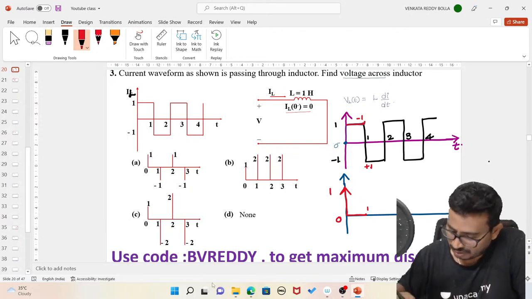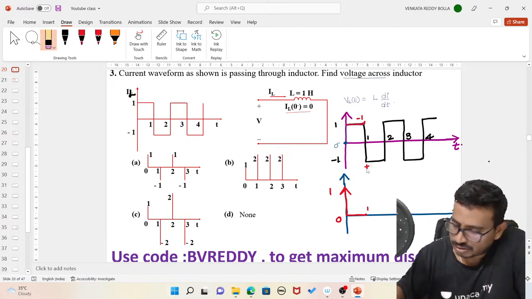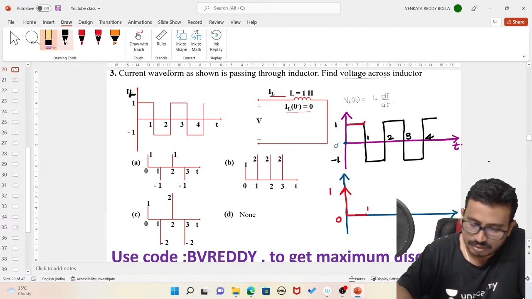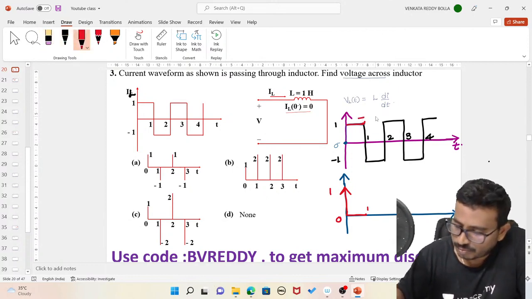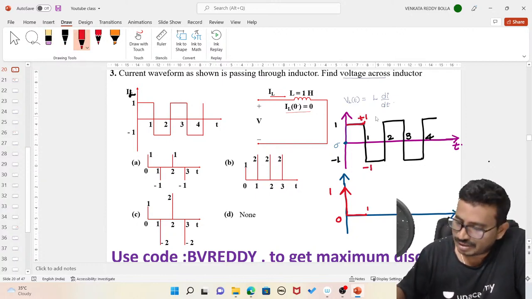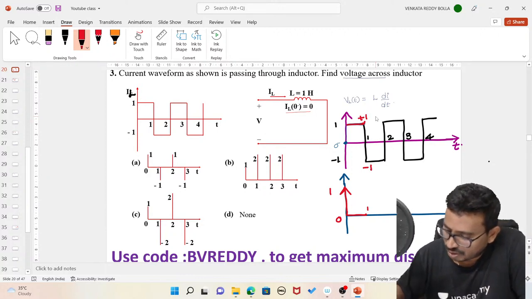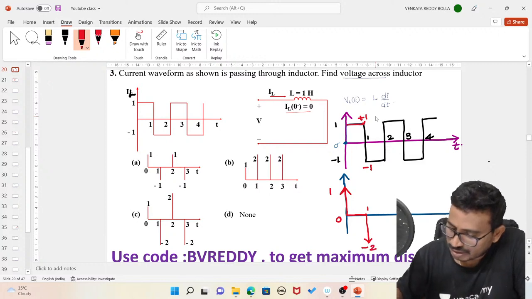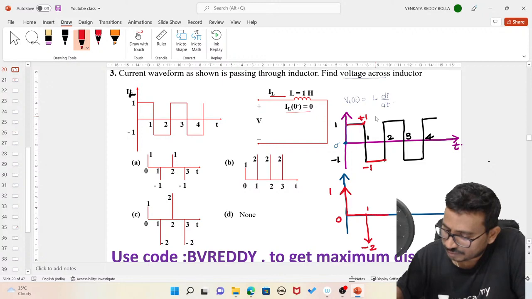Sorry, just a minute. Sorry, this is plus 1 and this is minus 1. So how much is this value, final minus initial, minus 1 minus plus 1? So this amplitude will go to how much, you tell me? Minus 2. Next again from here to here it will be 0.